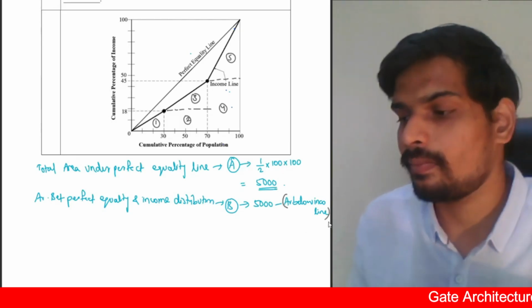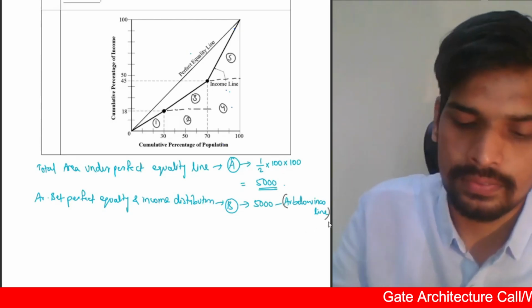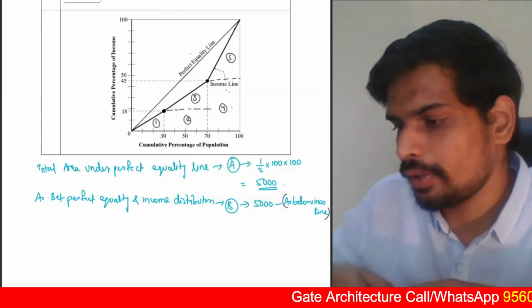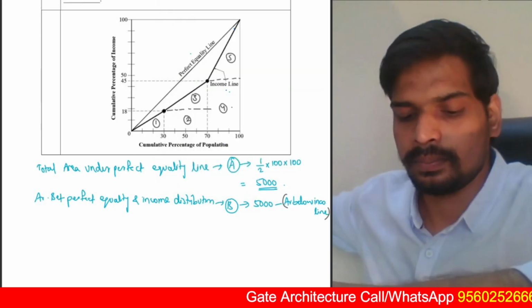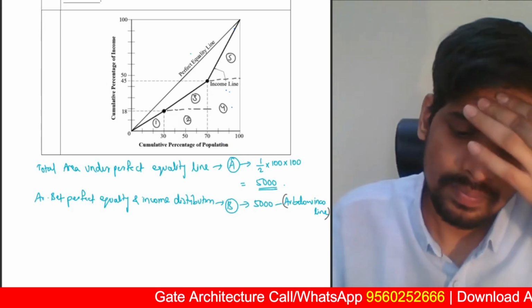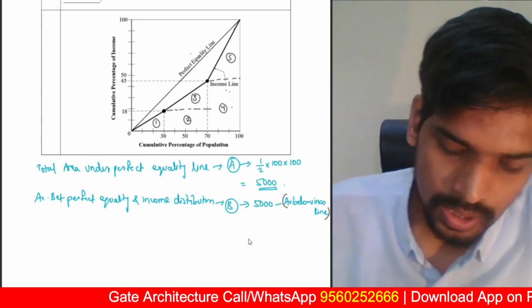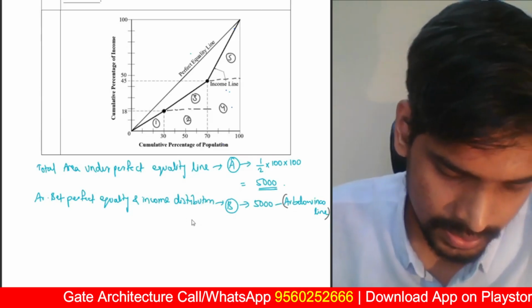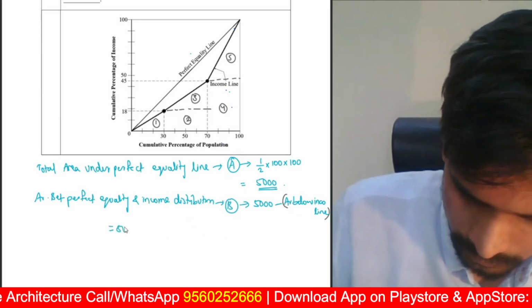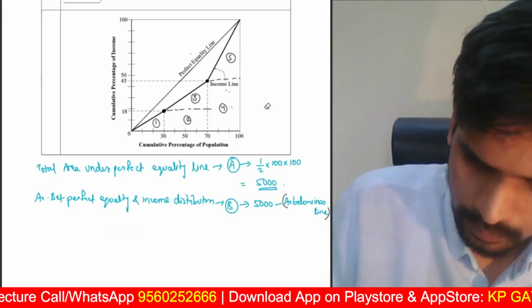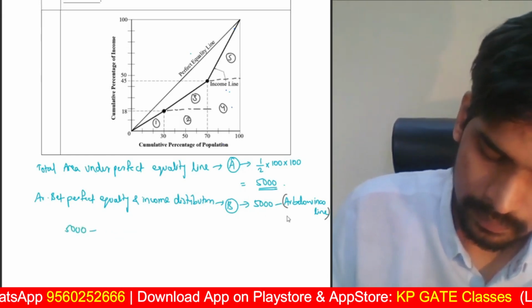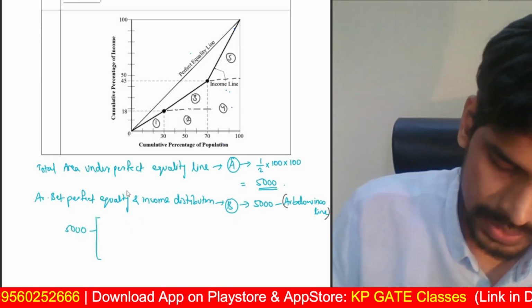I'll then subtract it from 5000 and I'll get the answer. Let us try to do that. Area between the perfect equality and the income line will be equal to 5000 minus area below the income line.